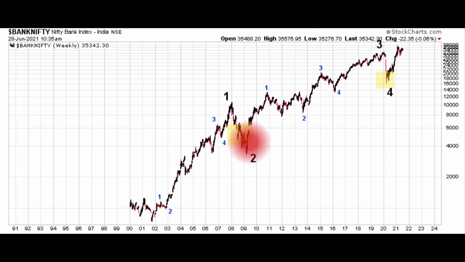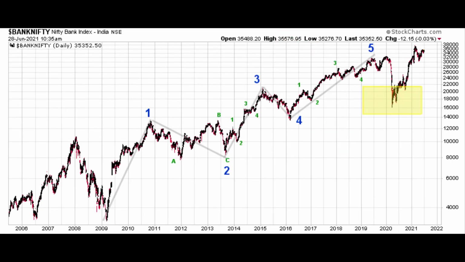So we're going to zoom in and just provide a little more detail of this advance off the 2009 low here. Just because it does look a little bit funky, it doesn't look super obvious, but when we zoom in, it looks fairly clear to me. We have a first wave up into the 2010 high, a very large 3-wave pullback into the 2013 low. This third wave looks like it could be smaller than the first and fifth wave, which would be a no-no according to Elliott Wave. It's not, I assure you.